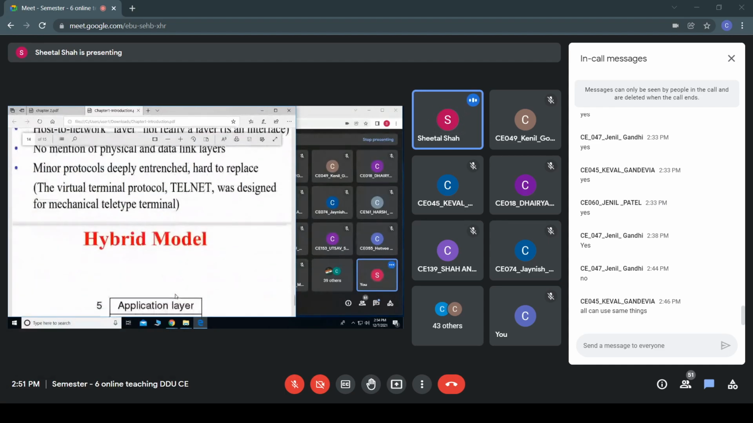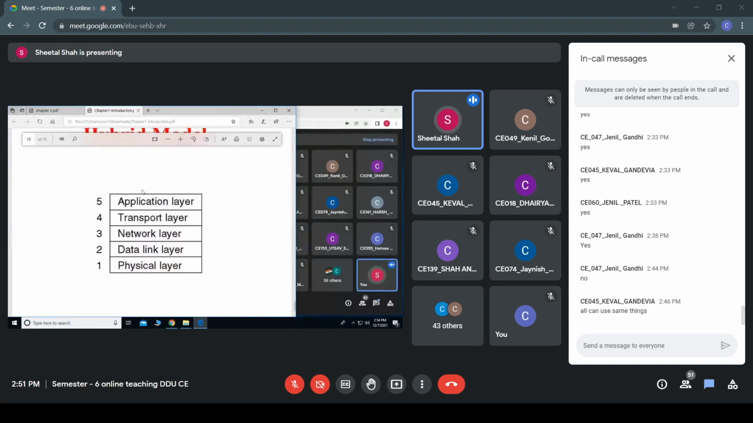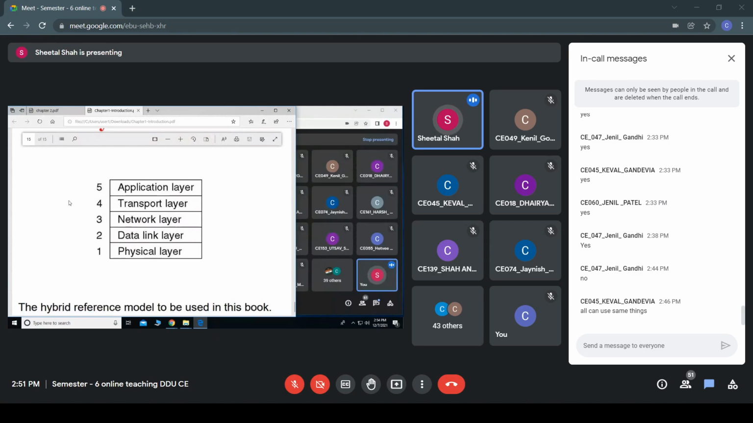Okay. So for studying purposes, we will be using this hybrid model: physical layer, data link layer, network layer, then transport layer, and the application layer. Follow? So this is just the introduction as well as the function of each of the layers of both these reference models that we have discussed.